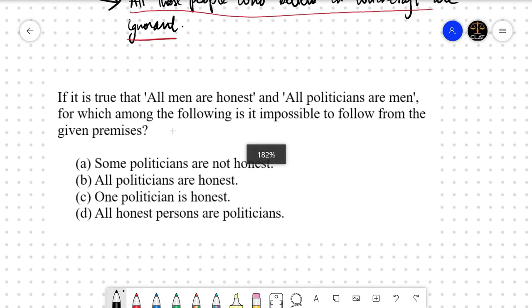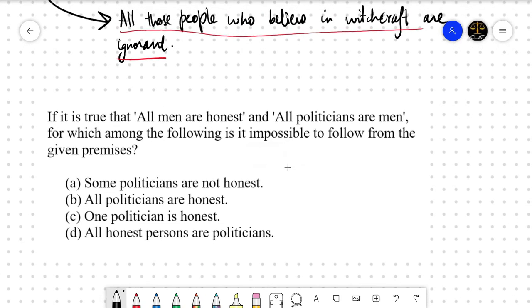It is saying that if it is true that all men are honest and all politicians are men, which among the following is impossible to follow from the given premises? Okay, this is another type of question because it is saying that which of the following conclusions do not follow, or which one of the following statements do not follow. है ना? Impossible to follow. Okay, let us draw a Venn diagram.